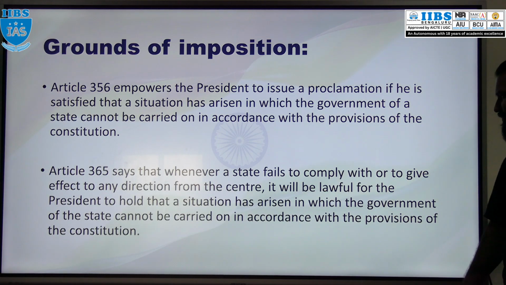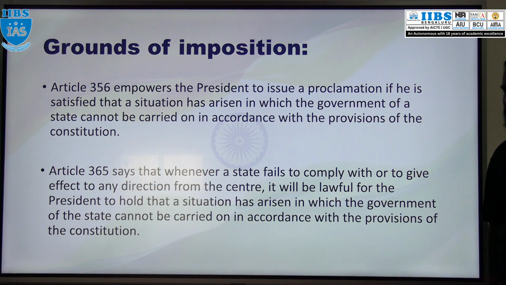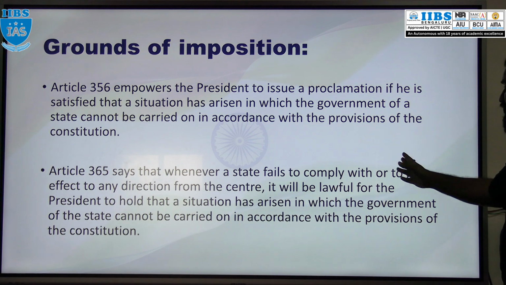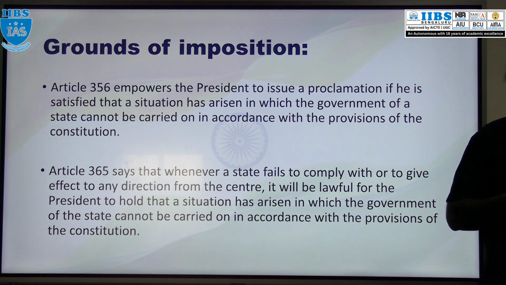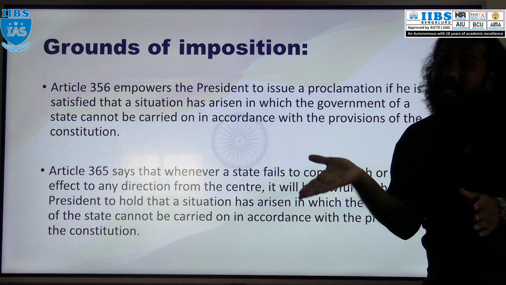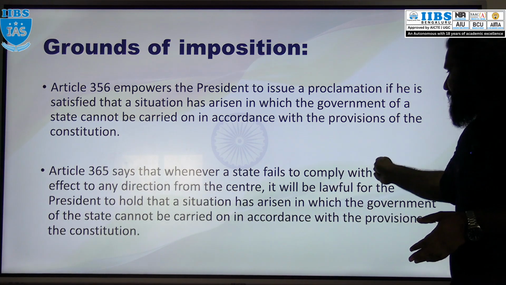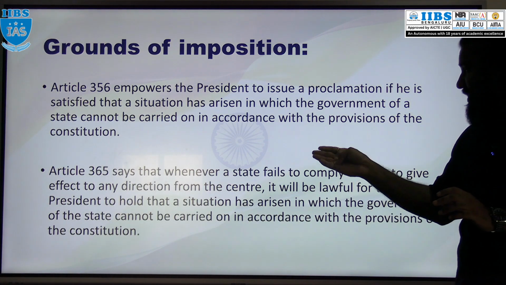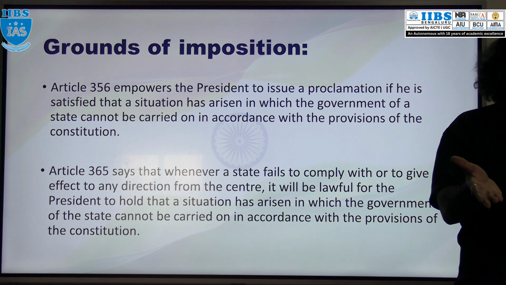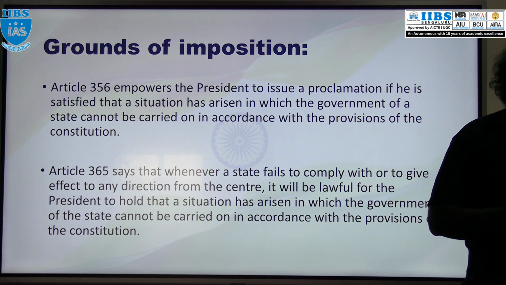Article 365 is also there. What is that? The center will give direction to the state. If the state is against those directions and is not following the direction given by the center, then at that time also the president can think that the state is not acting according to the constitution, and this emergency can be proclaimed on that particular state.